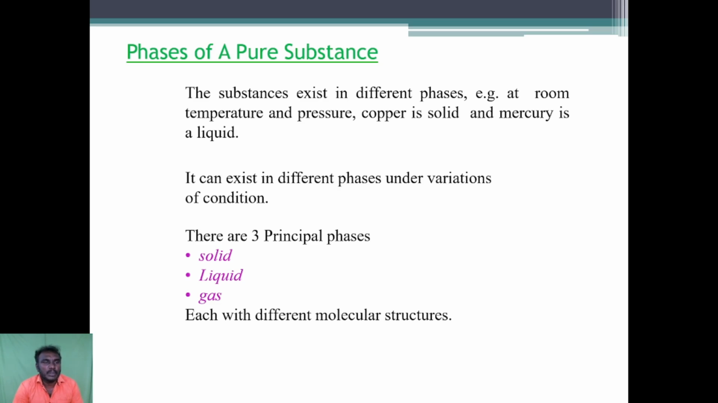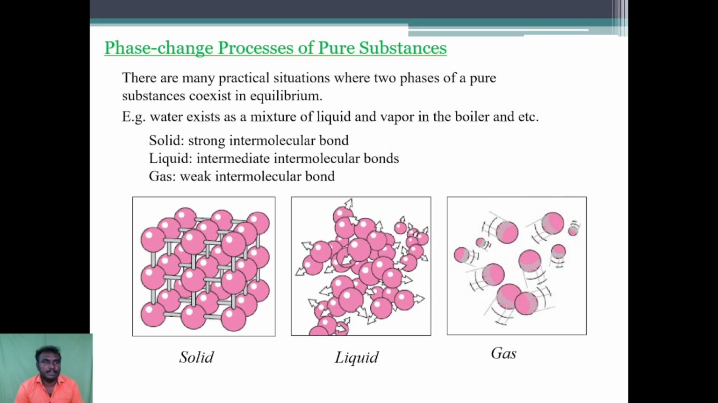Phases of a pure substance. Substances exist in different phases. For example, at room temperature and pressure, copper is solid and mercury is a liquid. A substance can exist in different phases under variations of conditions. There are three principal phases: the first is solid, the second is liquid, and the third is gas, each with different molecular structures.